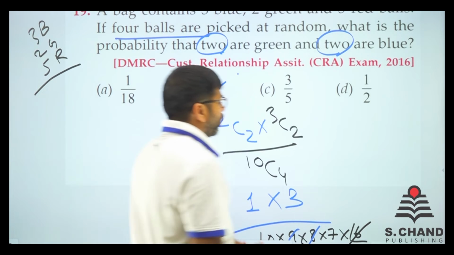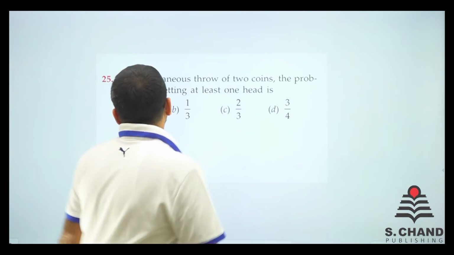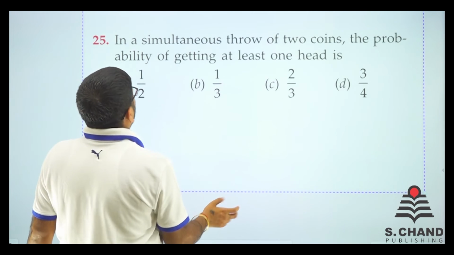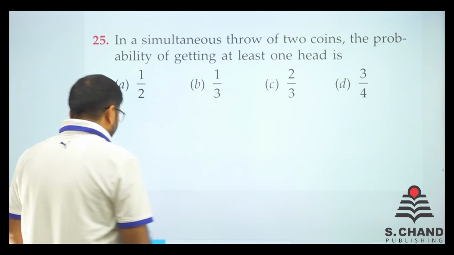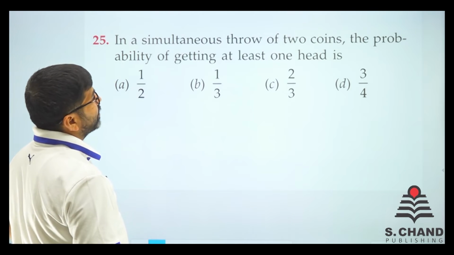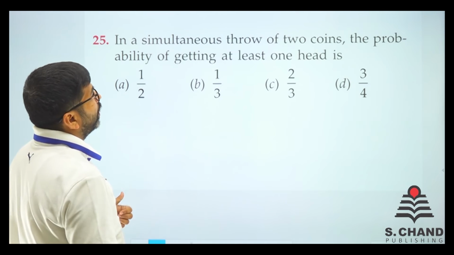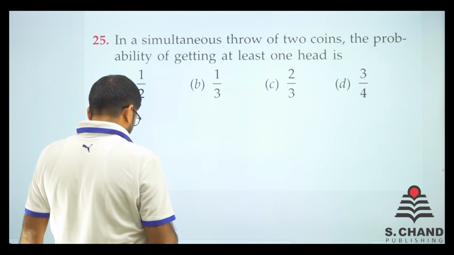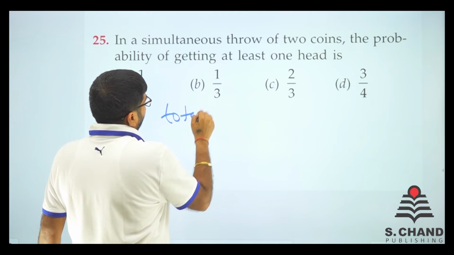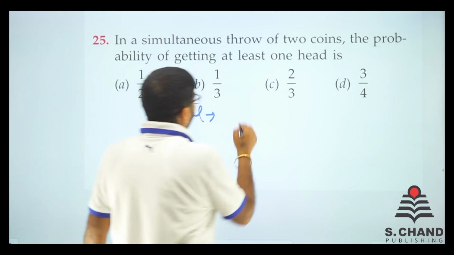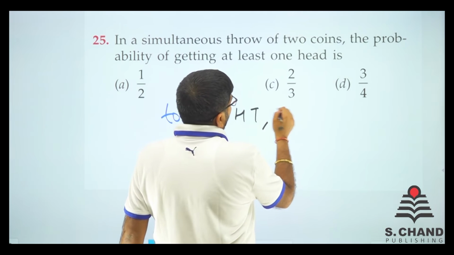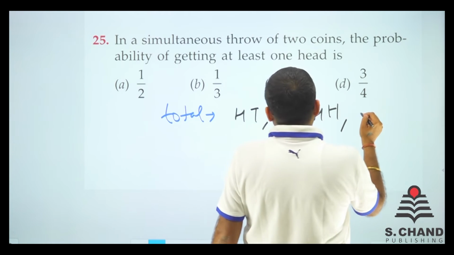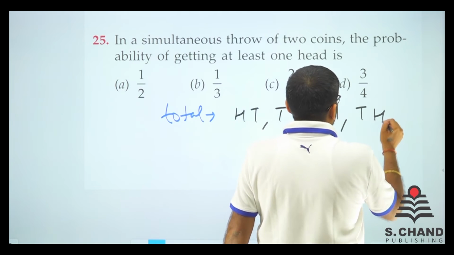Now we move on to the next question. Here we go. In a simultaneous throw of 2 coins, what is the probability of getting at least one head? So 2 coins are simultaneously thrown. Total conditions are HT, TT, HH and TH, right?